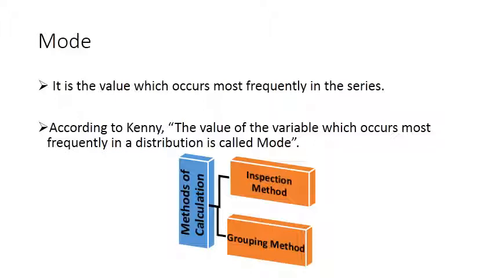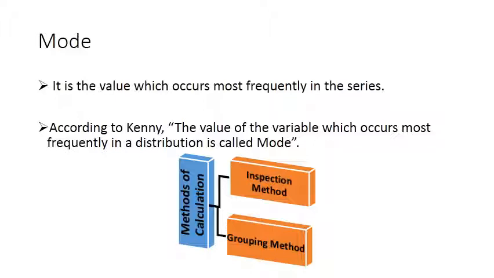As I already told you, mode is one of the measures of central tendency, and it is a positional average, not an arithmetic average. We have mean, that is arithmetic or mathematical average. We have median and mode, that is positional average. And mode is the most frequently occurring value in a series. When we talk about a series, the number which occurs most frequently, or the observation which has the highest frequency, is the mode of that series.